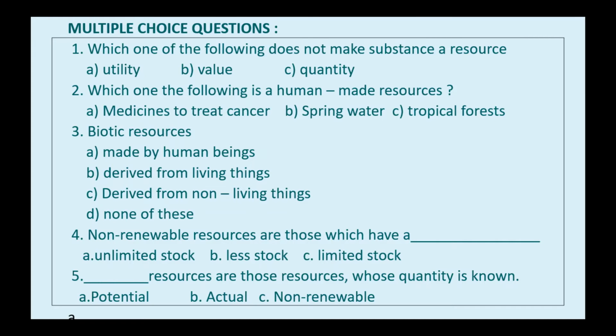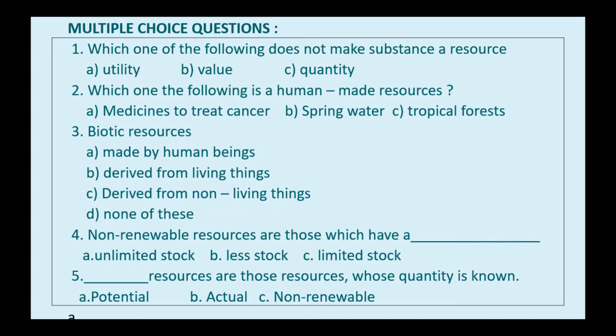Limited stock is the right answer. Why? Because generally non-renewable resources have limited stock, for example coal, petroleum and natural gas. If we overuse them, they will get exhausted, isn't it? So non-renewable resources are those which have a limited stock.